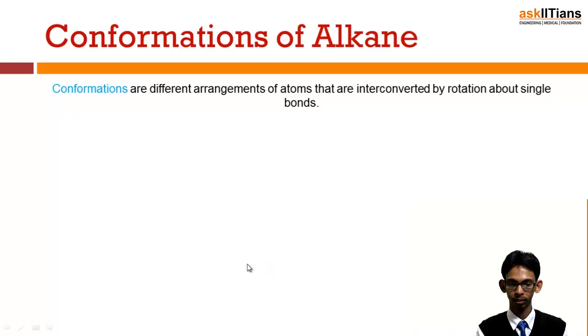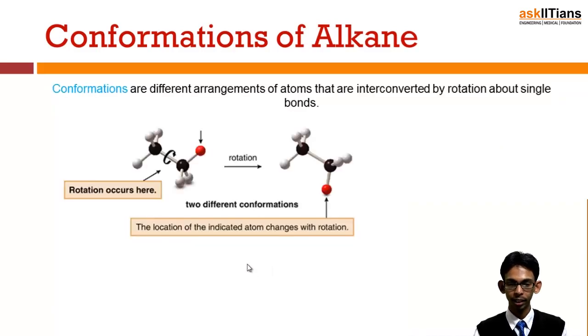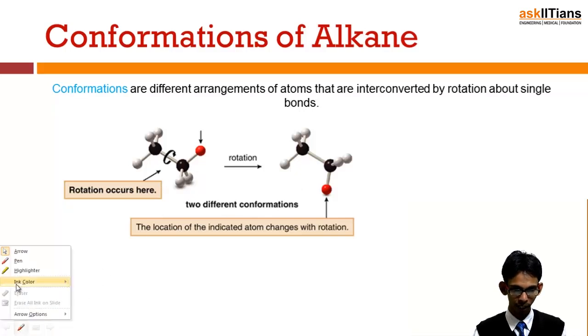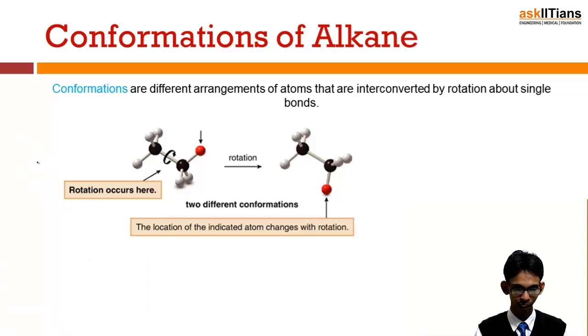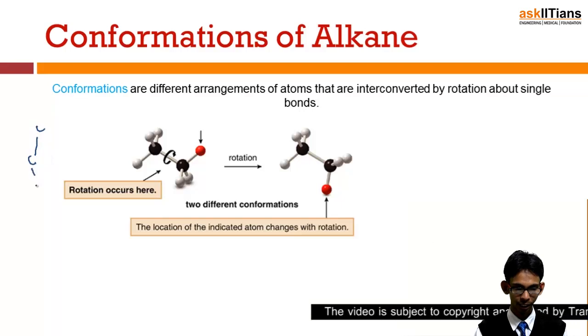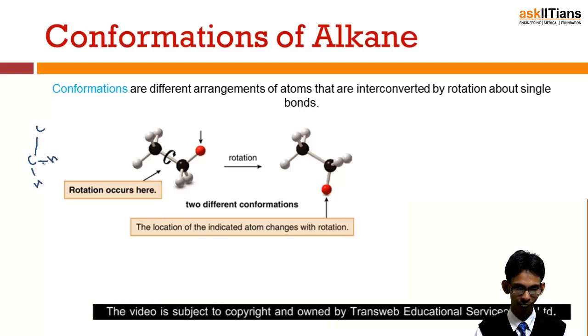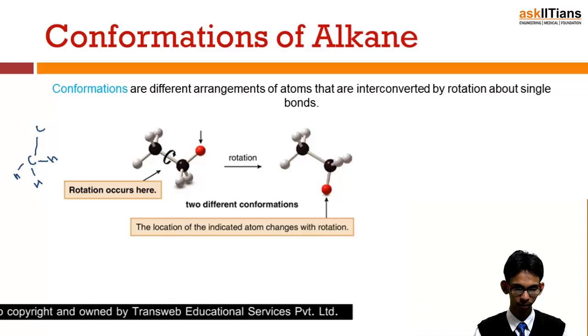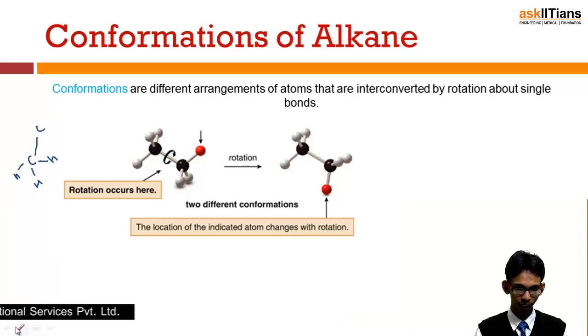Conformations are different arrangements of atoms that are interconverted by rotation about a single bond, as we have just discussed. This is, let's say, an alkane molecule. Okay, let me write an ethane molecule in this way. Let's say it is a carbon. It is another carbon of ethane. It has 3 hydrogens, like this. It is CH3, or more accurately, let me write it in this way.